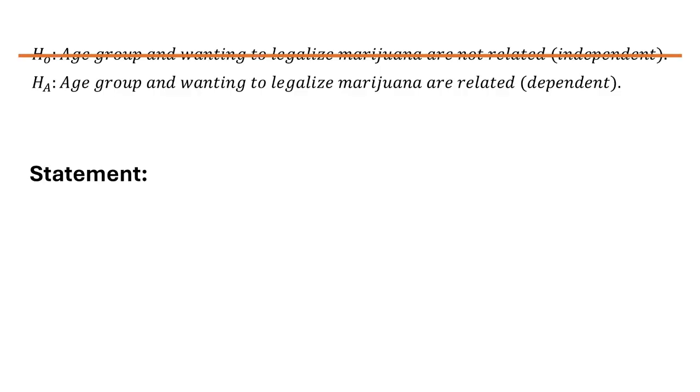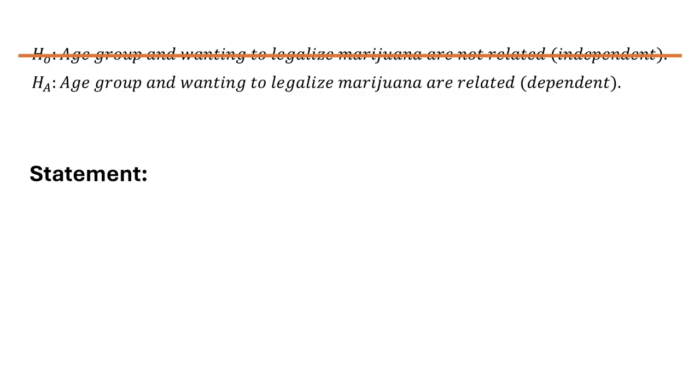So I literally cross it out, meaning that my eyes can't see it, and I'm left with the alternative. And the alternative literally says to us, the age group and wanting to legalize marijuana are related. So that's the hypothesis that the data is more consistent with than it would be with the null.